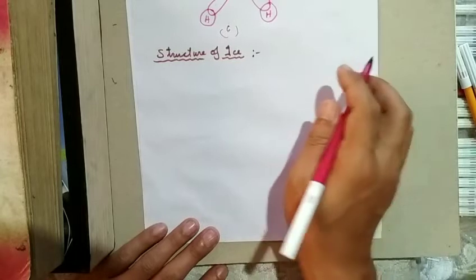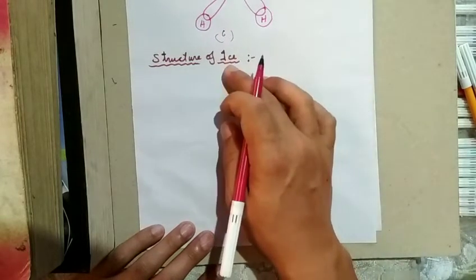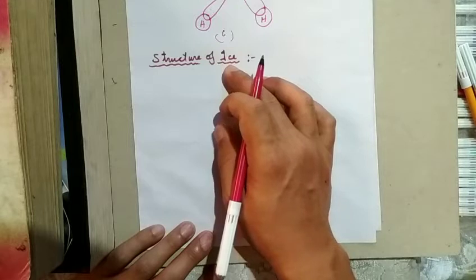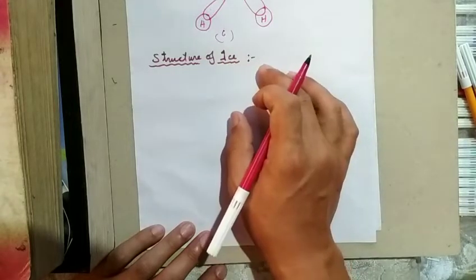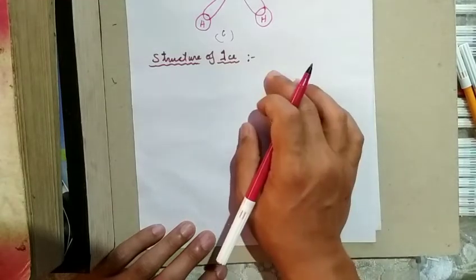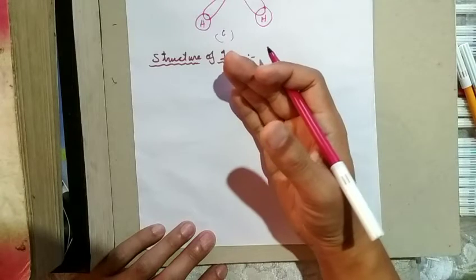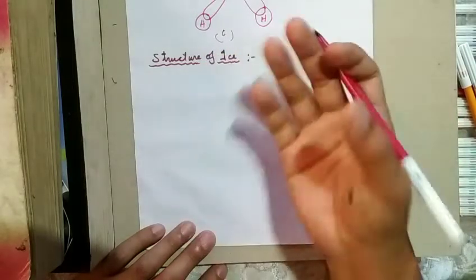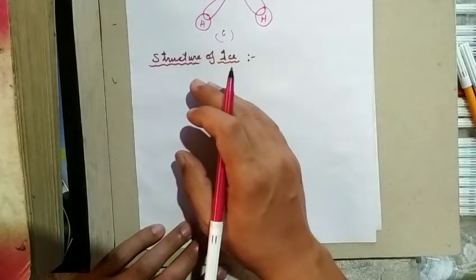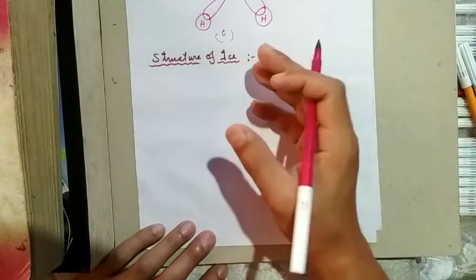Structure of ice. Usually ice is crystalline in nature. At high atmospheric pressure, the crystalline ice is hexagonal, but at very low temperature it condenses to cubic form.